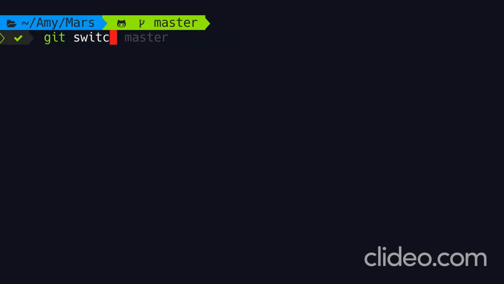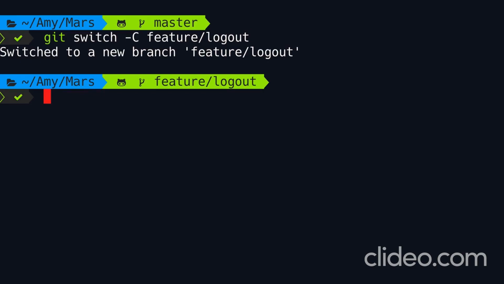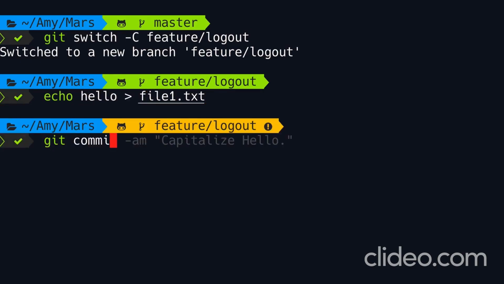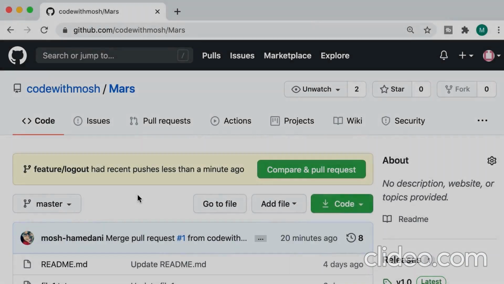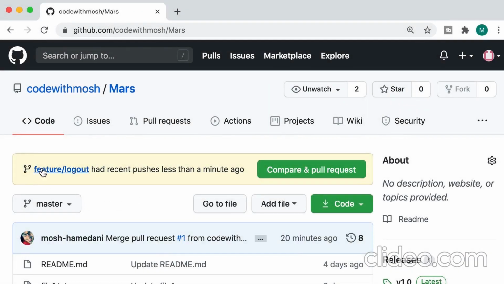So let's create a new branch called feature/logout. Now on this branch, I'm going to write hello to file1.txt. Let's commit the changes and say write hello to file1. Now let's push this branch. So push -u origin feature/logout. Now on GitHub, we have this new branch, feature/logout.